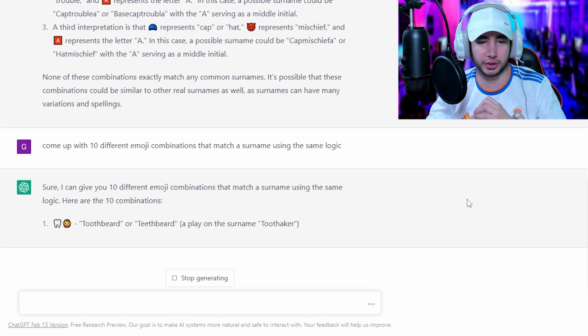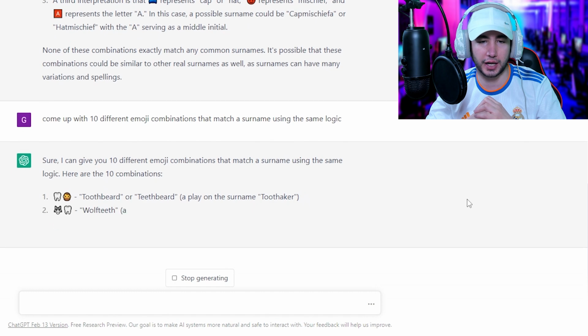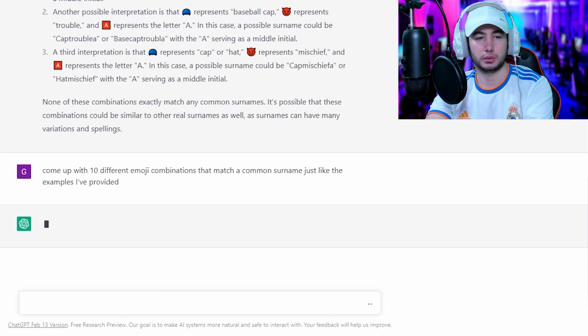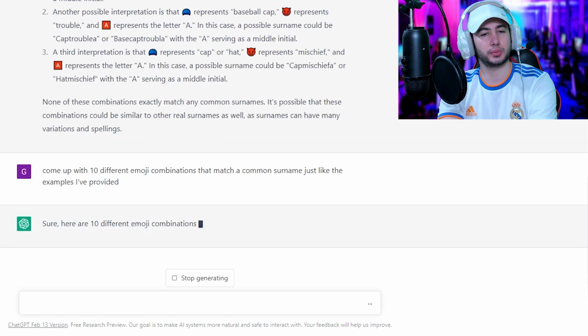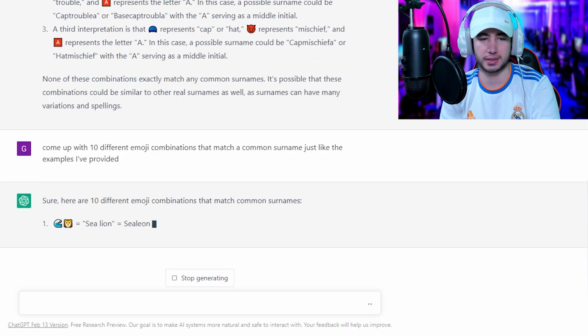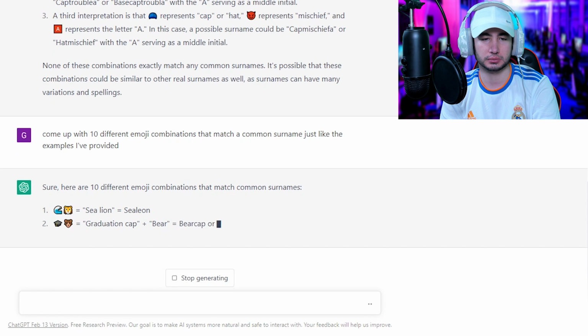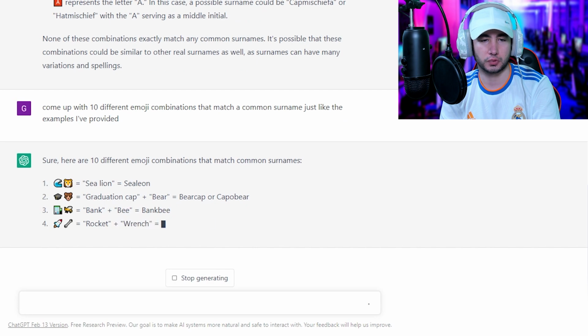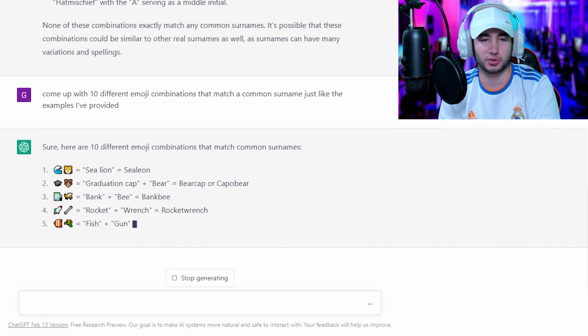Toothbeard or Teethbeard, a play on the surname Toothbeard. Wolf Teeth, Wolf Tooth. Who's named Wolf Tooth? Racefield. Let's see if it works. 10 different emoji combinations that match a common surname, just like the examples provided. Let's see. Sea Lion, Sea Leon. Sure, maybe Cap Bear, Capo Bear, Bank Brie, Rocket Wrench. Whose name is Rocket Wrench?